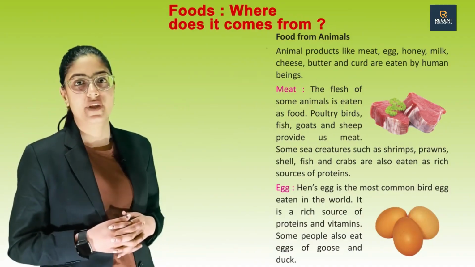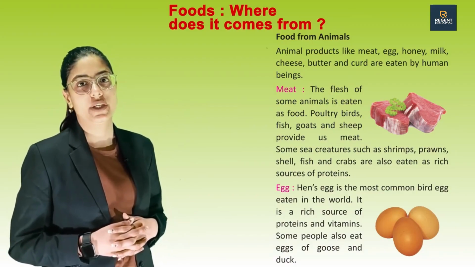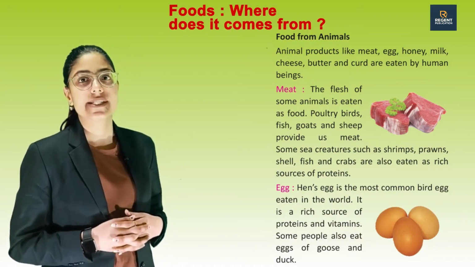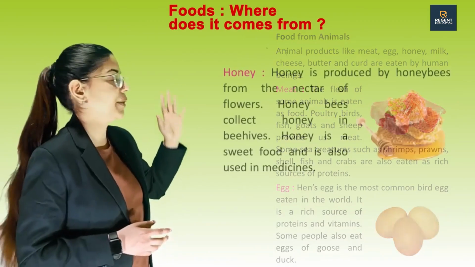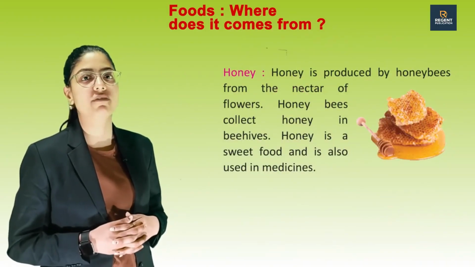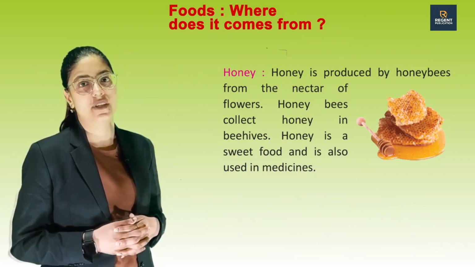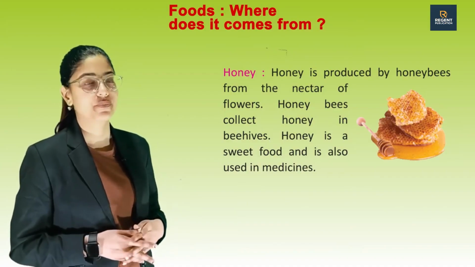Egg. Hen's egg is the most common bird's egg eaten in the world. It is a rich source of protein and vitamins. Some people also eat eggs of goose and duck. Honey. Honey is produced by honeybees from the nectar of flowers. Honeybees collect honey in beehives. Honey is a sweet food and is also used in medicines.